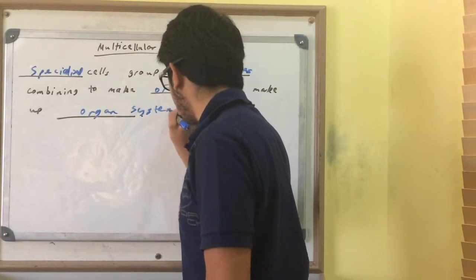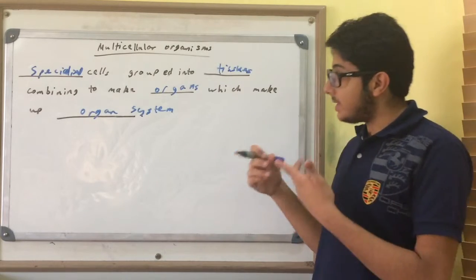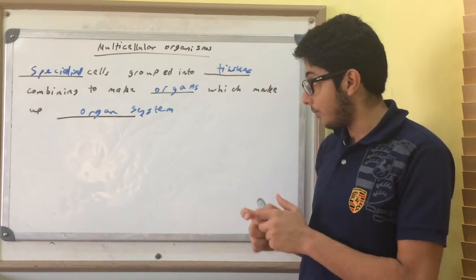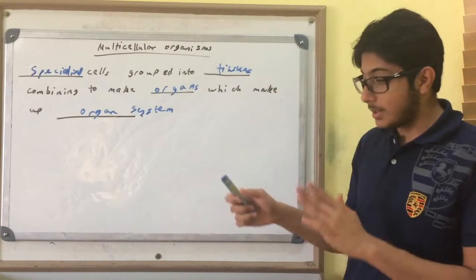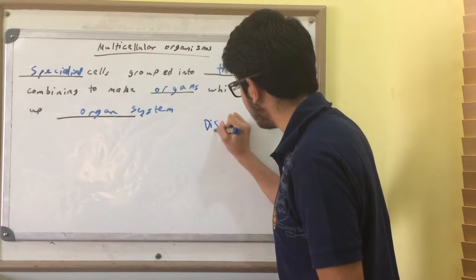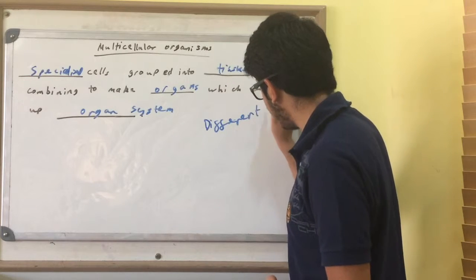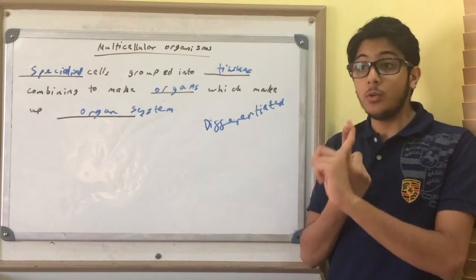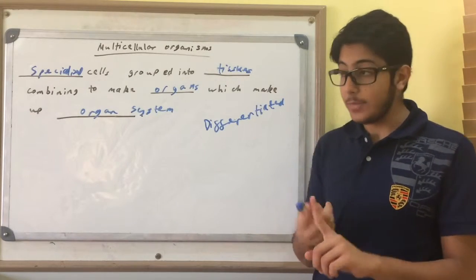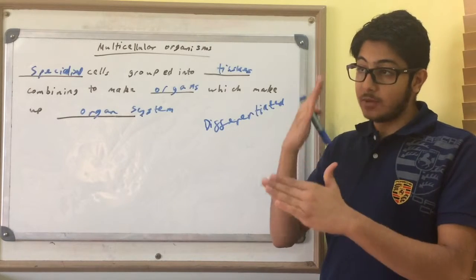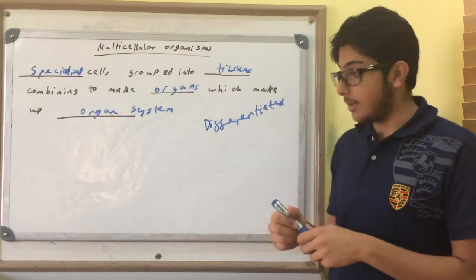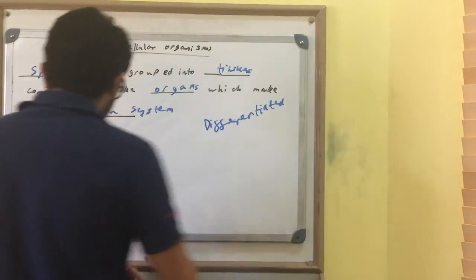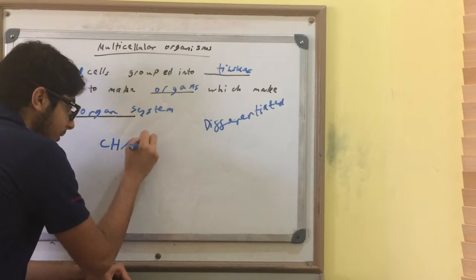So multicellular organisms like us need specialized cells to survive, unlike unicellular organisms like bacteria. And specialized cells are cells that have differentiated. What does differentiated mean? It means, first of all, you were just a fertilized egg cell. And then as the cells began to divide and duplicate themselves, some of the cells differentiated. And that means some of the cells changed.